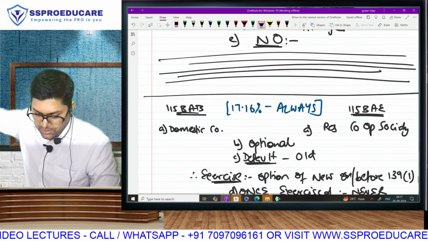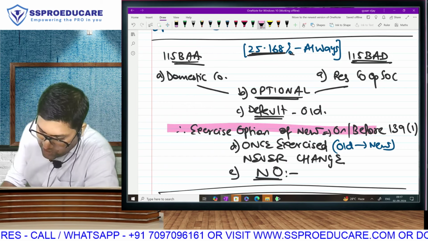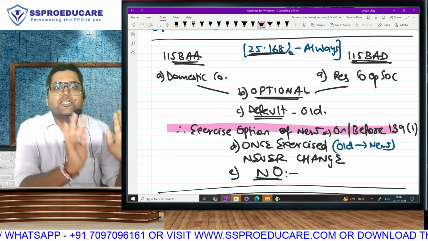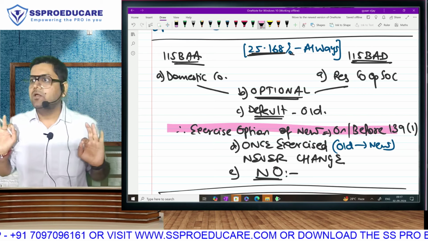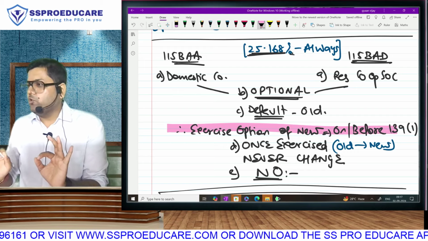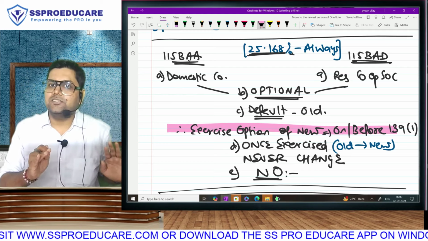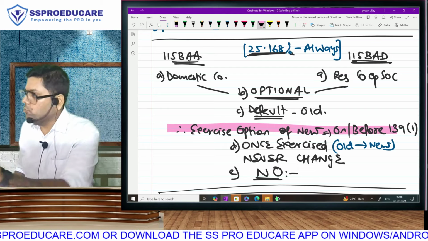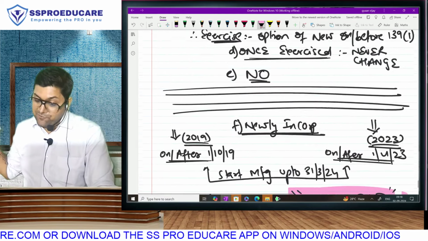Please wait, one second. For these organizations, 25.168, did we say that you have to exercise the option in your first return? Arey bro, my company is 50 years old. There was no new regime at that time. So traditionally, historically, I was in old. One minute. Government is bringing new regime, but I will still remain in old. After few years, now I want to go to new. I can go to new and never come back. Correct? Because these are old organizations, we are not forcing you to move immediately. Stay in old for as long as you want. That day when you go to new, you will never be allowed to come back. But you are little different, bro.